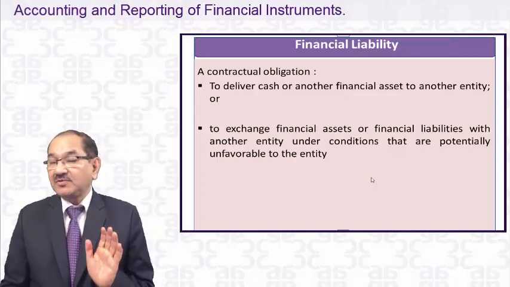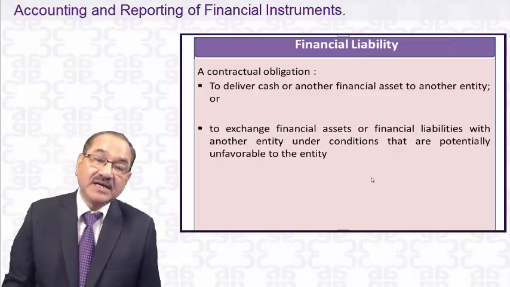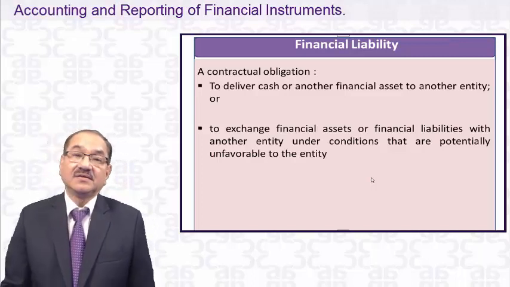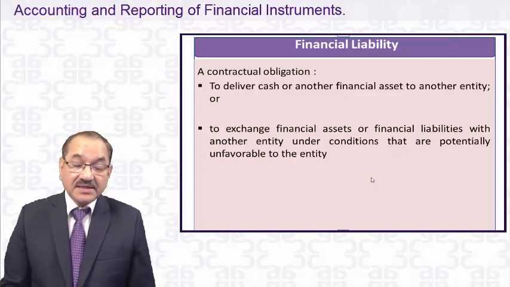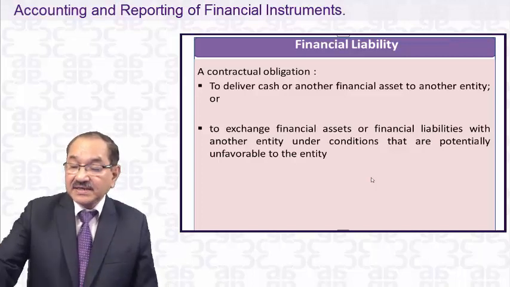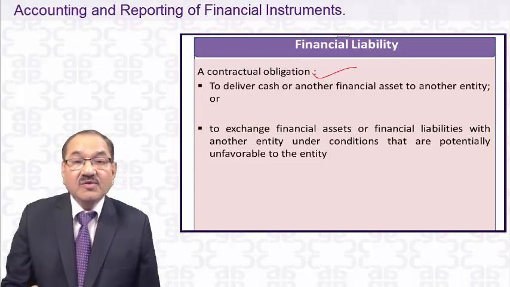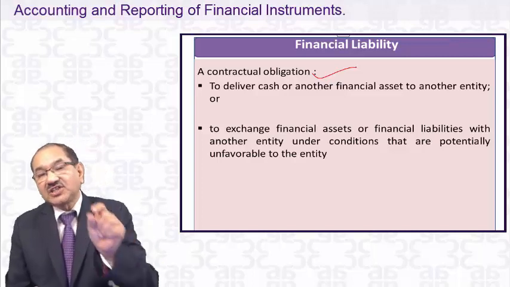So I have explained to you the financial assets, and I hope it is clear in your mind now. Now the question arises, what is a financial liability? The definition of financial liability is a contractual obligation. When you were talking about the financial assets, it was a contractual right.